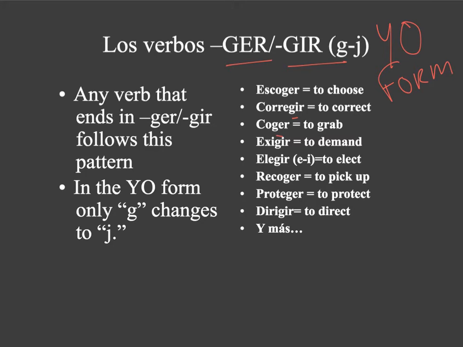FYI, I want to let you know that this verb right here, coger, can be totally and completely innocent. It can mean to grab, but it also, in some Spanish-speaking areas, is a slang term for the F word. So just be careful that you're not using it the wrong way. If you use it and somebody gets a shocked look on their face, that's because they think you just used the F word, okay?